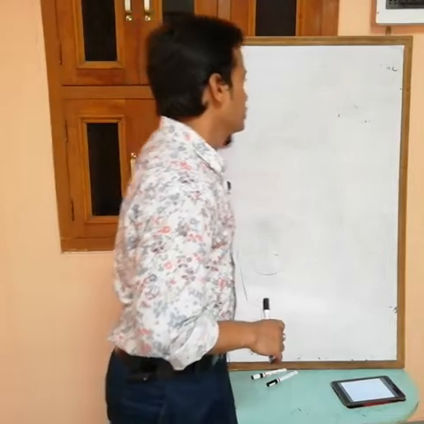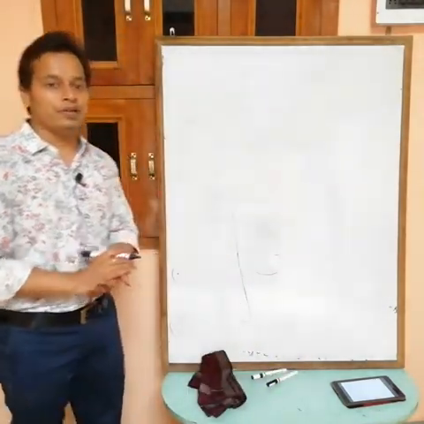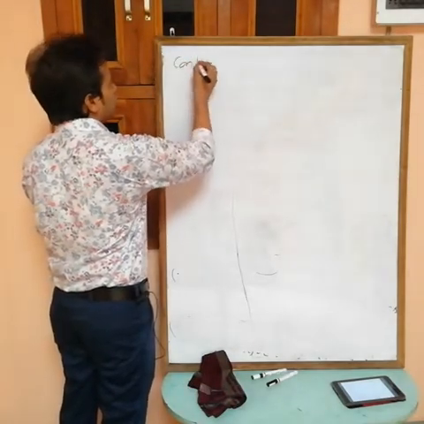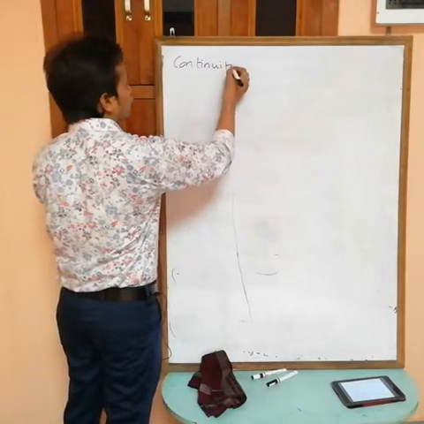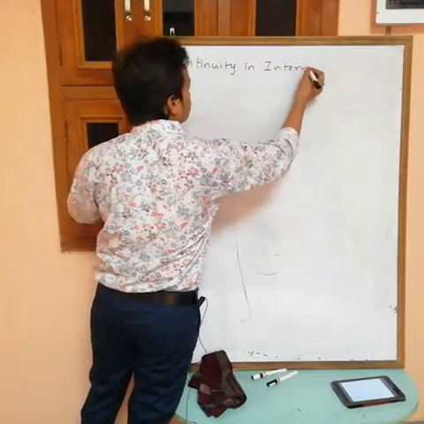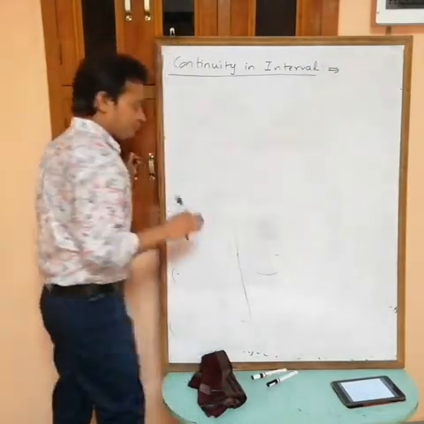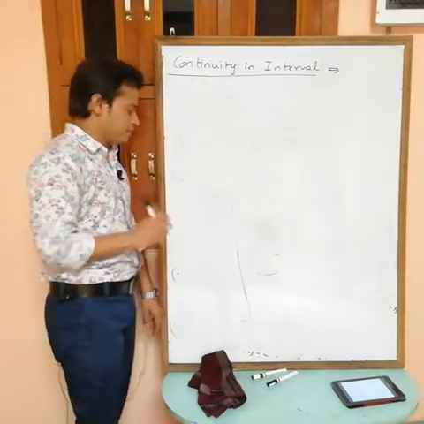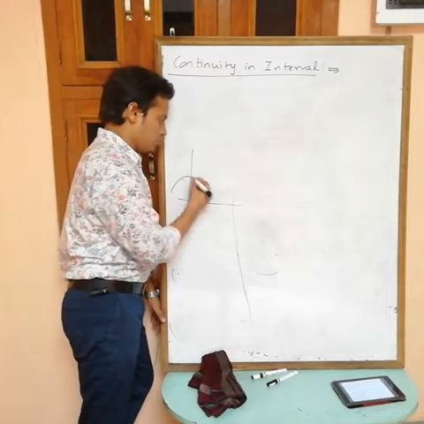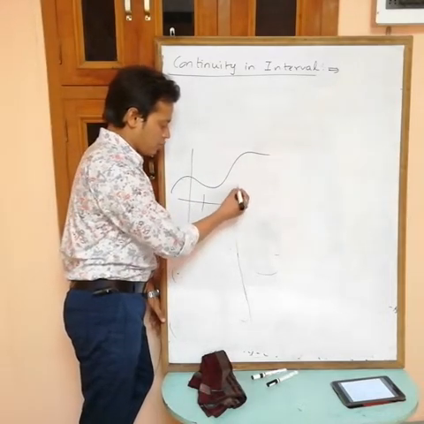Now next is continuity in interval. Next topic is continuity in interval. Now actually it is simple. Suppose this is the graph, and we are taking any interval a comma b.